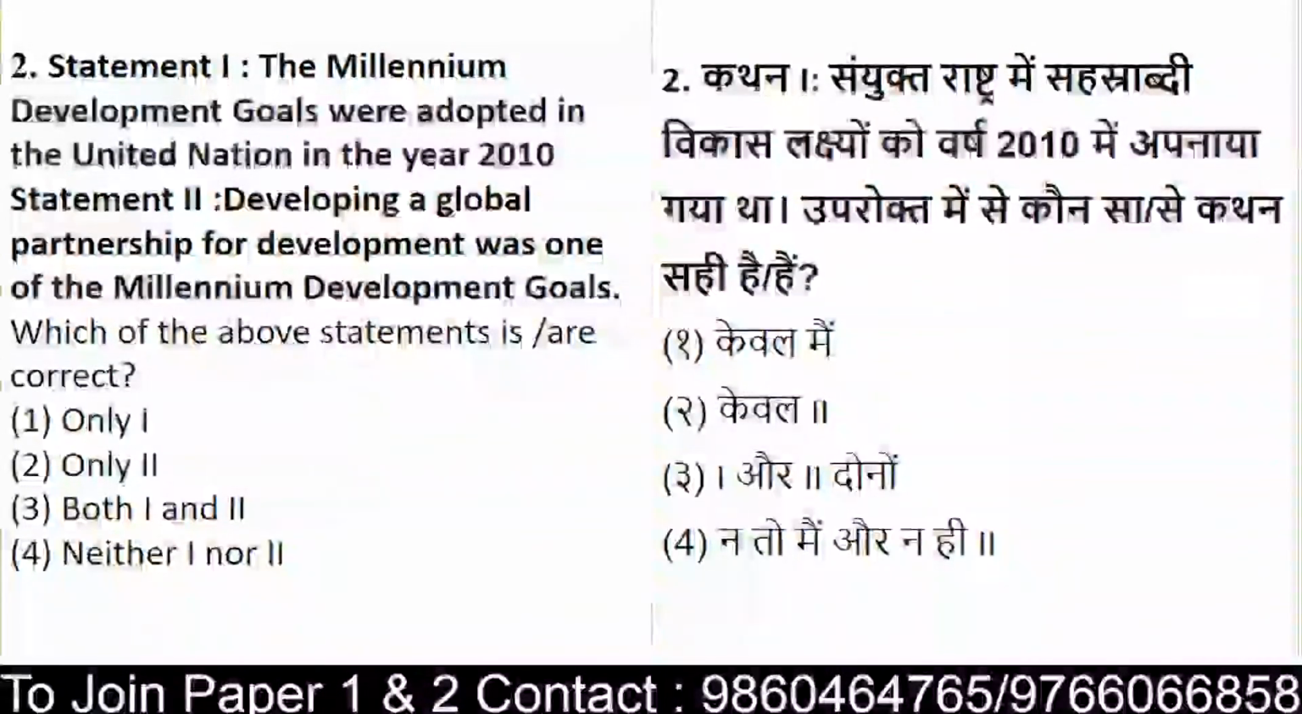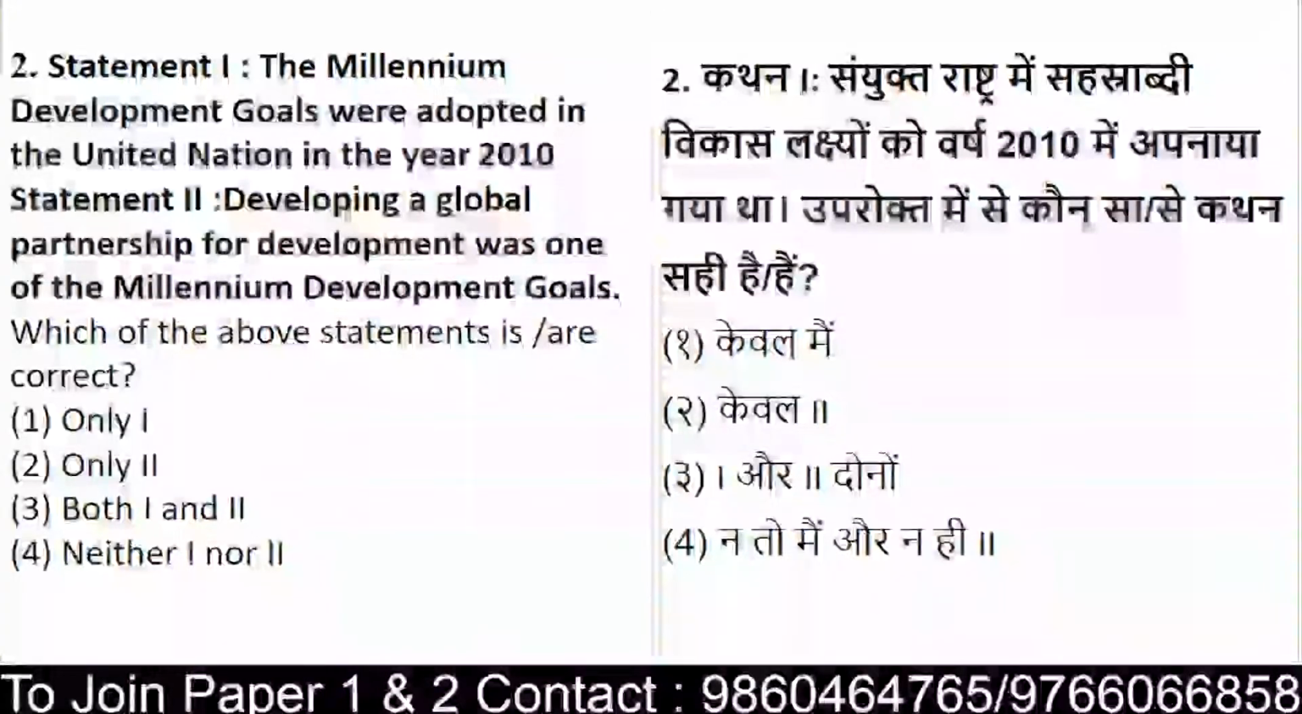Statement questions we have. Millennium Development Goals were adopted in the United Nations in the year 2010. That is statement number 1. Statement 2 says that developing a global partnership for development was one of the Millennium Development Goals. So they have given two statements. One says that the MDGs were adopted in the United Nations in the year 2010. The second says that developing a global partnership for development was one of the agendas for the Millennium Development Goals.